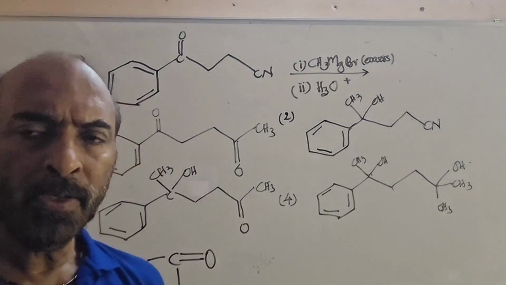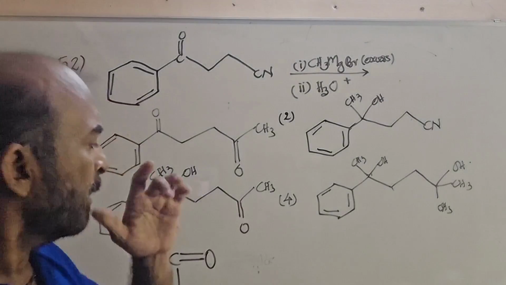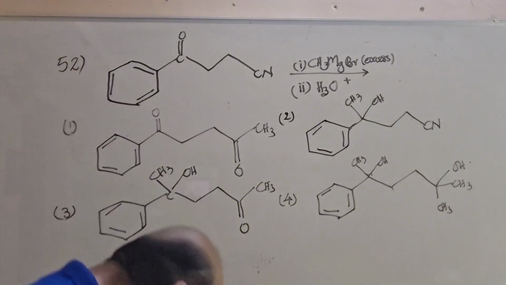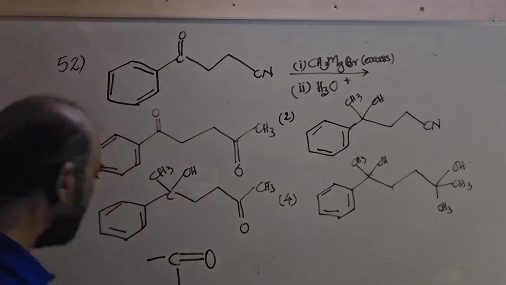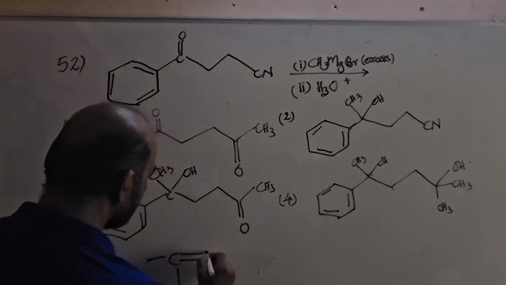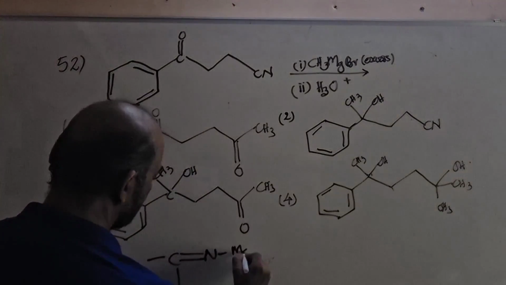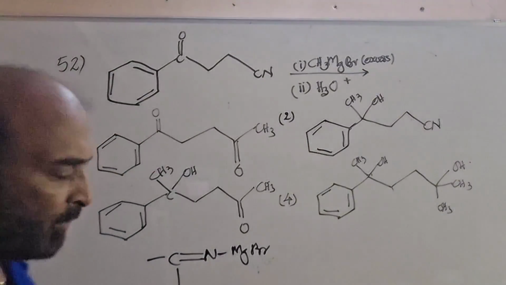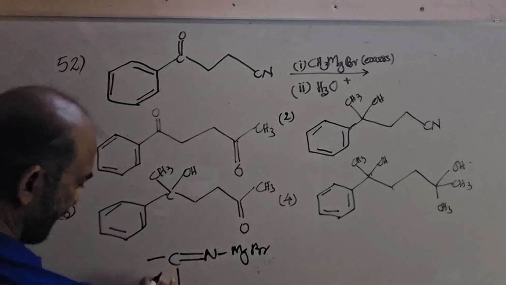Will that happen? Remember, in the first stage only the first methyl magnesium bromide gets added across the nitrile group. A second molecule of CH3MgBr will not attack at this stage.